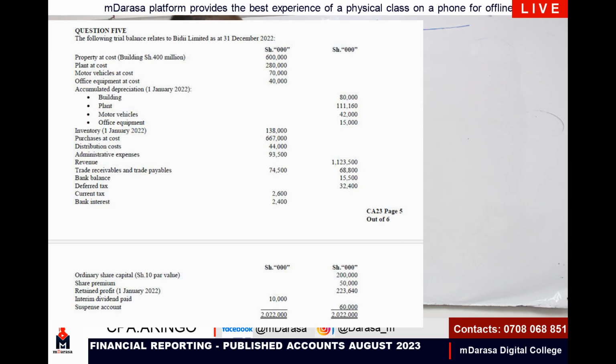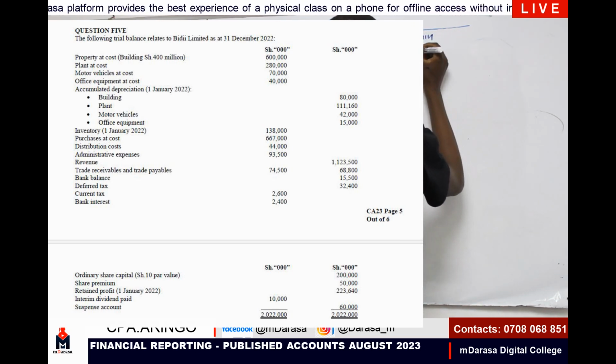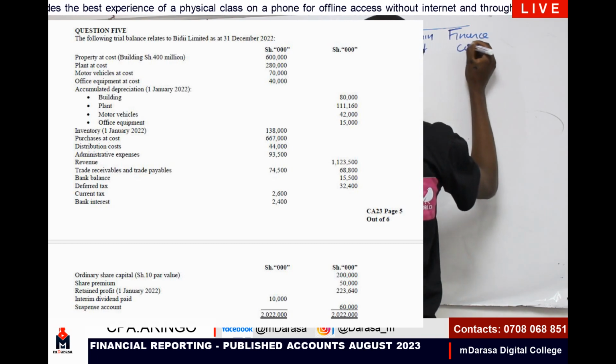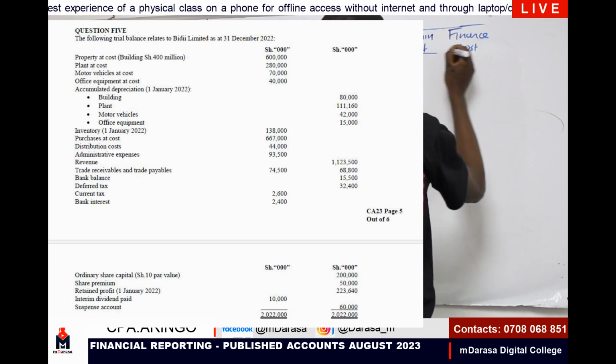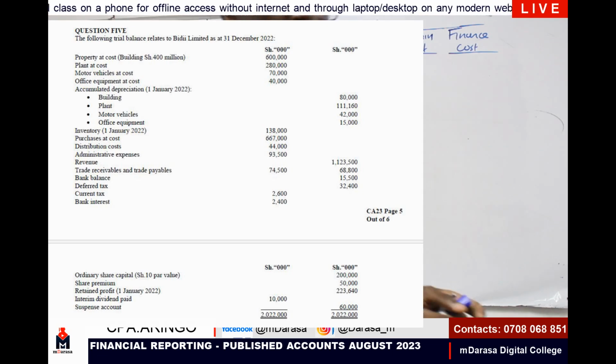We note them down like that: admin costs, finance costs. Once I have this schedule, this will literally help us prepare our work very easily.